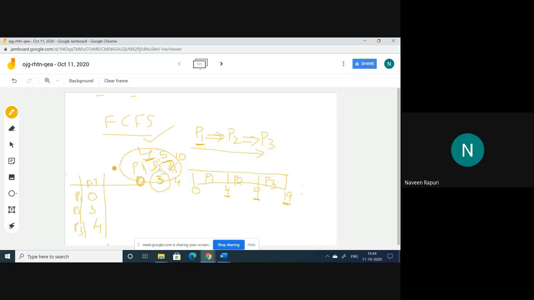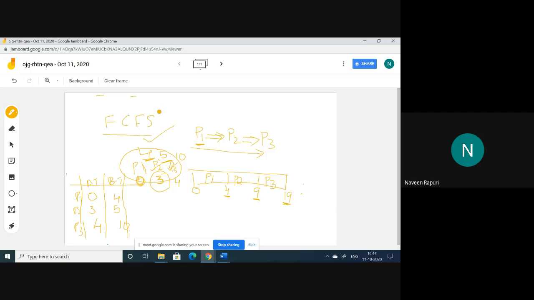And the execution times are burst times. For this purpose, I am using the notation BT, burst time. So the burst time of P1 is 4, the burst time of P2 is 5, and the burst time of P3 is 10. So these parameters are given. Arrival time is given as well as burst times.